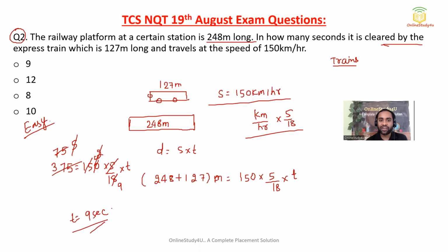So the train will cross the platform in 9 seconds. Okay, see, you cannot say it is moderate or tough. I'm telling you, this is based on the formula, and this is a very easy question. This is the basic question of problems on trains.